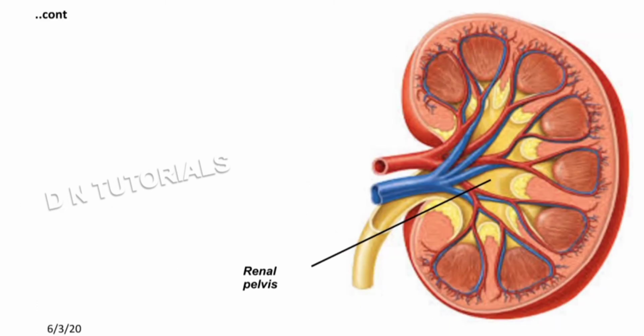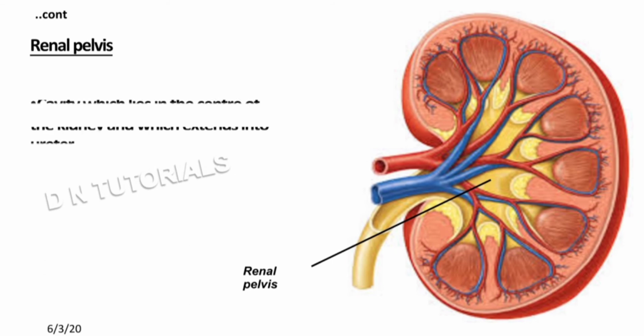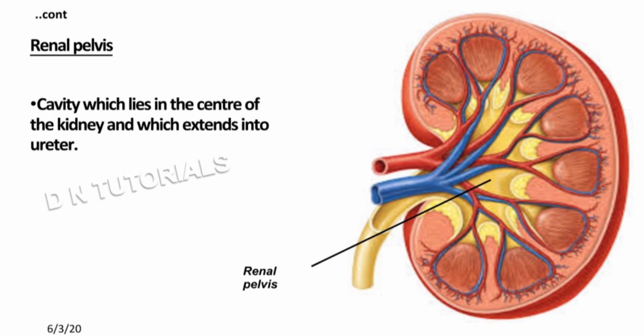The urine formed in the kidney is poured into a broad structure called the renal pelvis, which is the funnel-shaped expanded end of the ureter. In Latin, the word pelvis means basin or cup. So we can also say that the renal pelvis is the cavity which lies in the center of the kidney and which extends into the ureter.